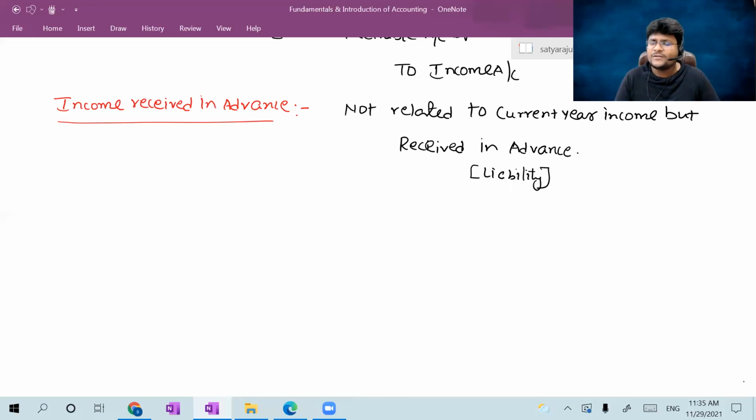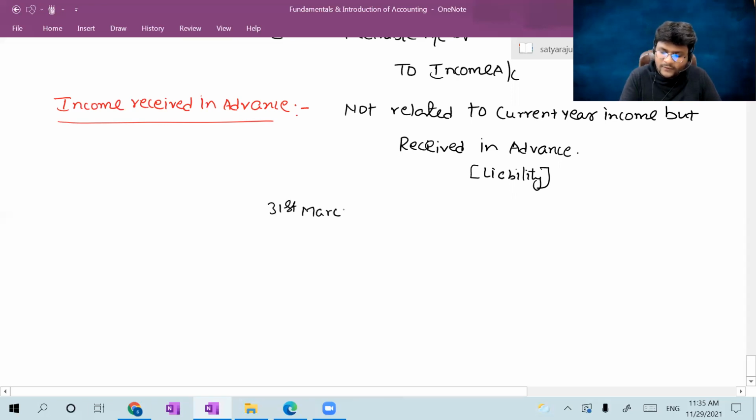The same sales commission example: as on 1st February, I received a sales commission of rupees 18,000. I received the sales commission as on 1st February itself, 18,000.